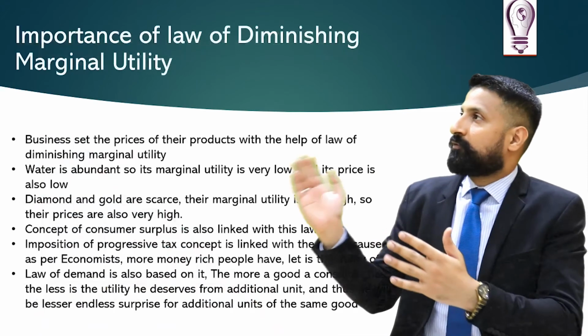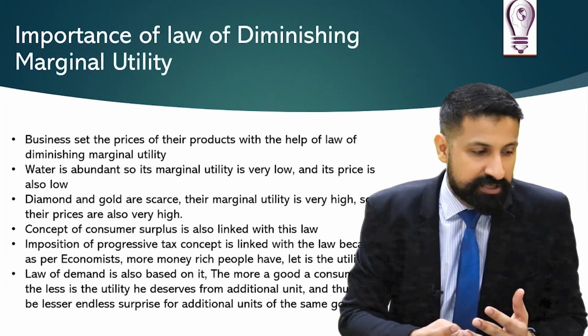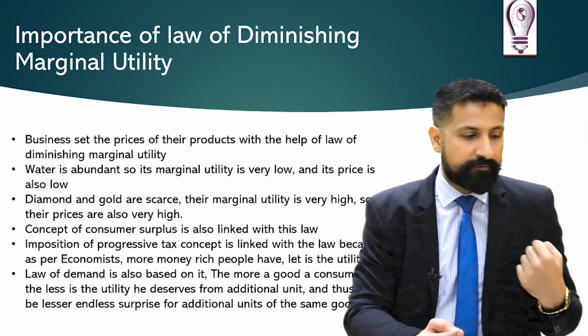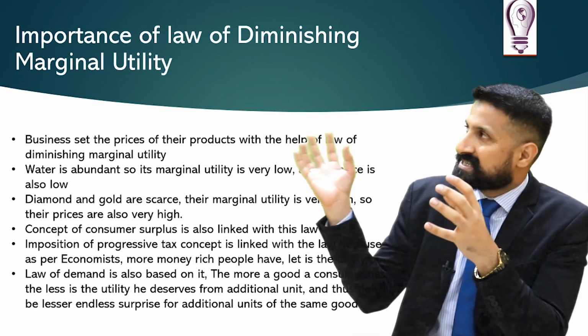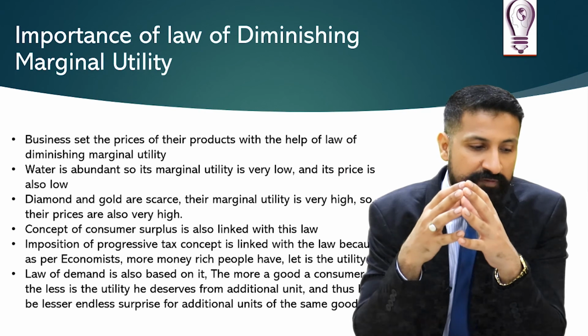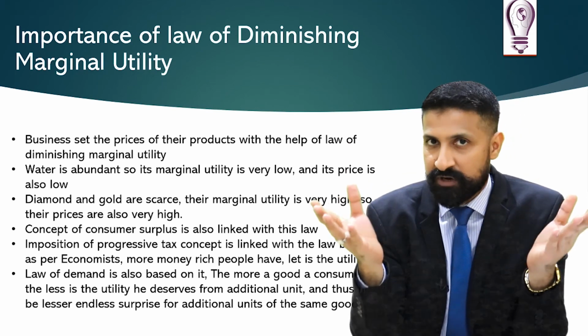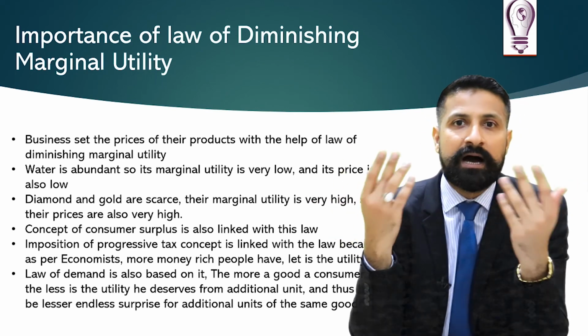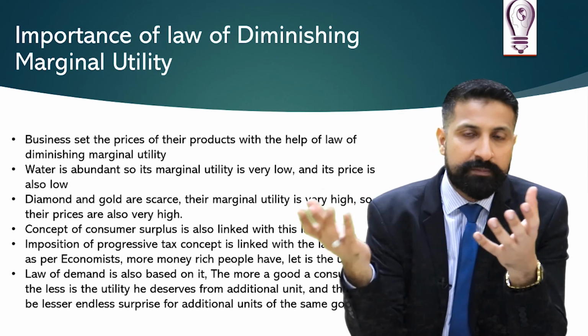Now let's look at it. Why are we studying law of diminishing marginal utility? Importance of law of diminishing marginal utility. Businesses basically set the prices of their product with the help of law of diminishing marginal utility. As you know that I'm a corporate trainer, I keep on visiting different businesses and so on.